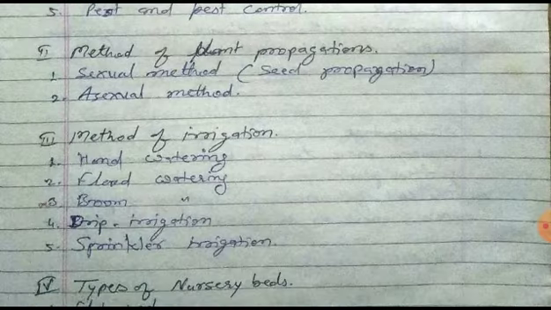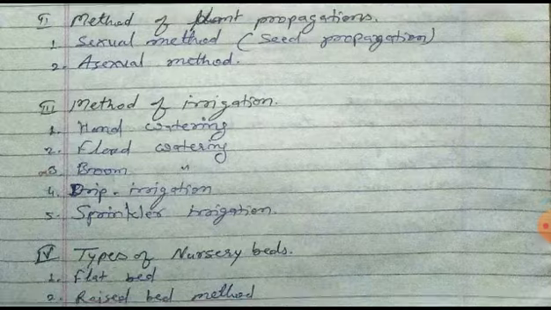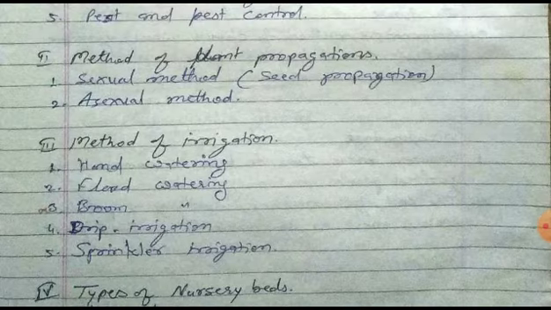Second is method of plant propagation. The method of plant propagation is divided into two types: first, sexual method, and second, asexual method. And the third, method of irrigation. There are various types of irrigation of medicinal plants.